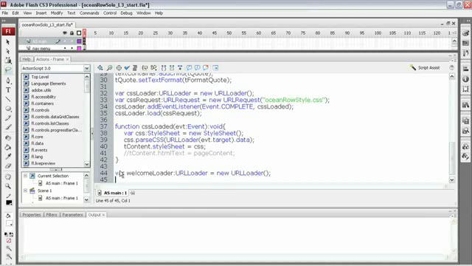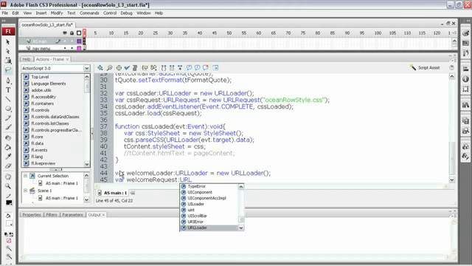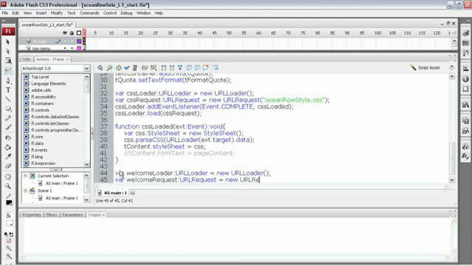Now we're also going to need a URL request. Remember, the URL request object allows me to specify a string that represents the path to the file we're trying to load. So, I'll use a var keyword for it as well. We'll call this welcome request. We'll type it as a URL request object and use the new keyword and the constructor for it. Now we just looked at the file we're trying to load. It's called welcome text, so we'll put that into the constructor.